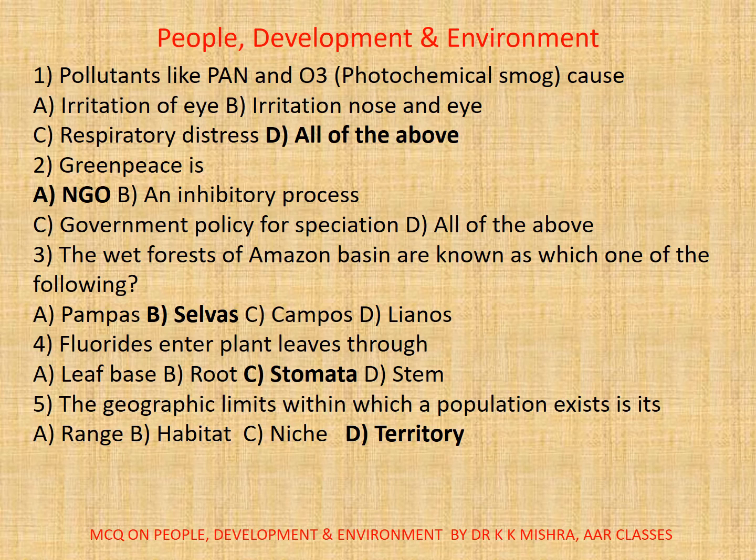4. Fluorides enter plant leaves through: A. Leaf base, B. Root, C. Stomata, D. Stem. Correct option is C, stomata. 5. The geographic limits within which a population exists is its. Correct option is D, territory.